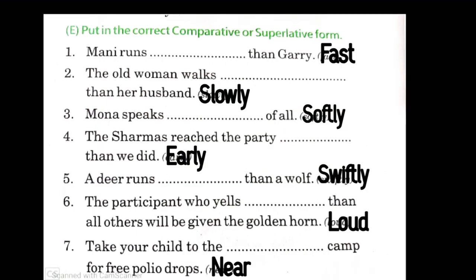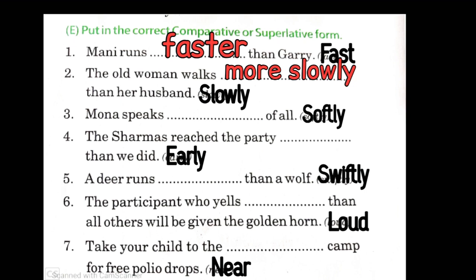Question number 5. Put in the correct comparative or superlative form. First sentence, money runs faster than Gary. Second, the old woman walks more slowly than her husband. Third, Mona speaks most softly of all.